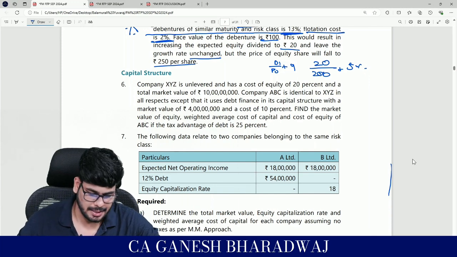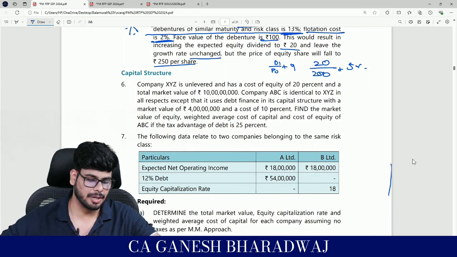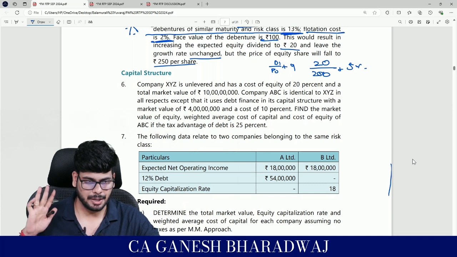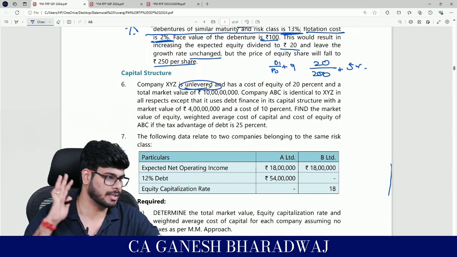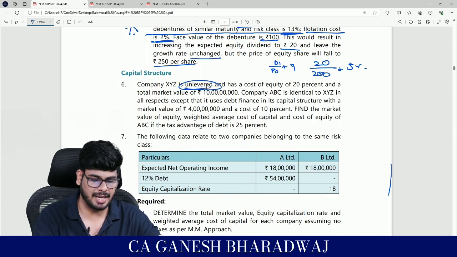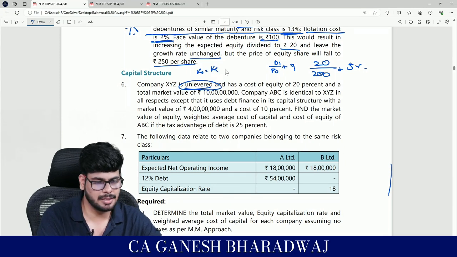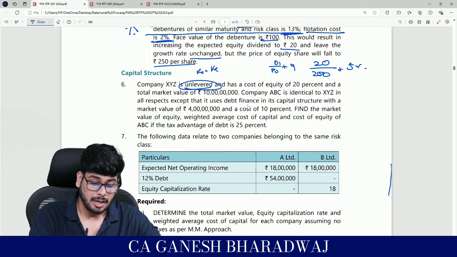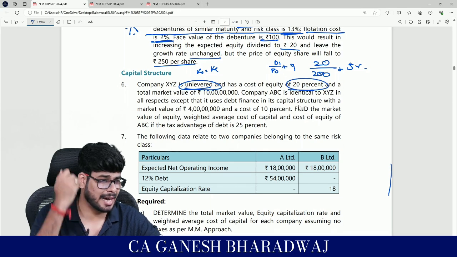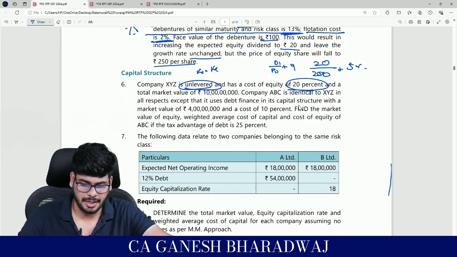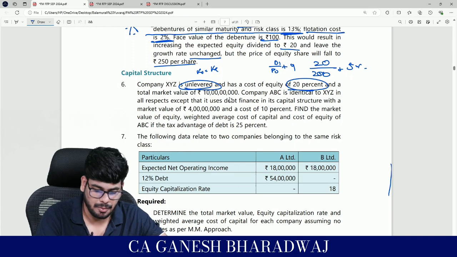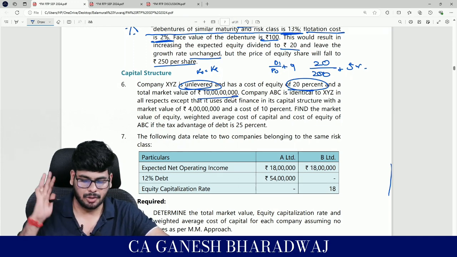Company XYZ is unlevered, meaning what? All equity, no debt in its capital structure. Fine. Which means what? Can I say KO is equal to KE? Yes, there is no debt at all. It has a cost of equity of 20%. Directly you can say that is equal to KO, right? And a total market value of 10 crores, right, 10 crores.